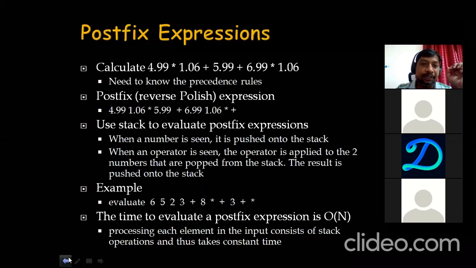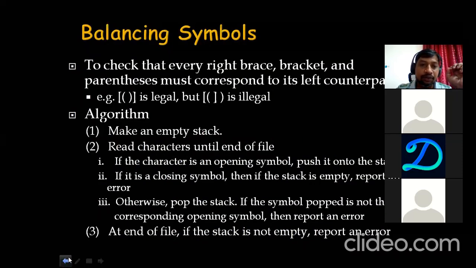These are the applications of the stacks, as somebody asked. You can note down balancing symbols. Symbol balancing is to check that every right brace, bracket, or parenthesis must correspond to its left counterpart. Here you can see there is an open square bracket, followed by open parenthesis, followed by close parenthesis, followed by close square bracket. It is legal, but this second one is illegal.